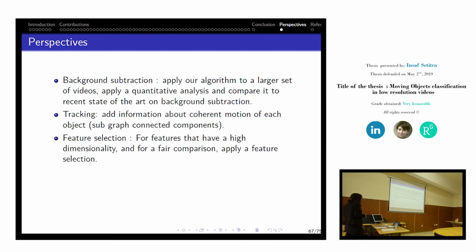And the third contribution is in the feature selection. Recall that we didn't use inner distance, shape context, and height function because of the high dimensionality. We would like to apply a feature selection in order to reduce the dimensionality of these features, and so analyze them in the case of videos, which really require real-time processing.